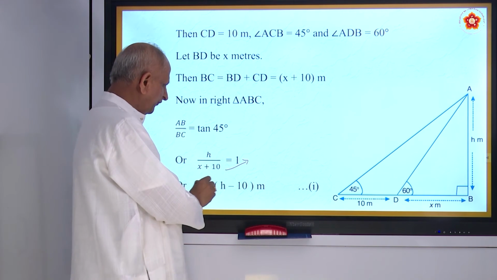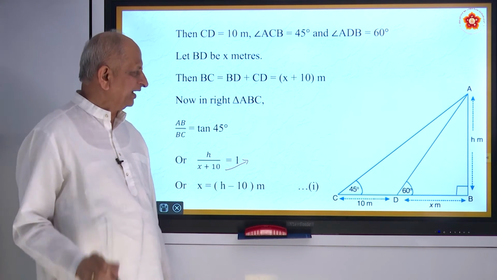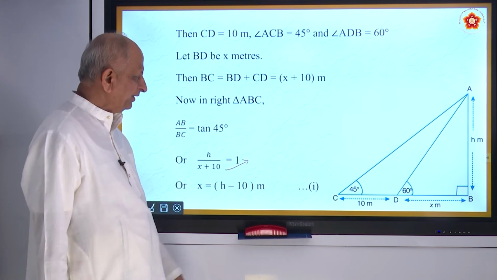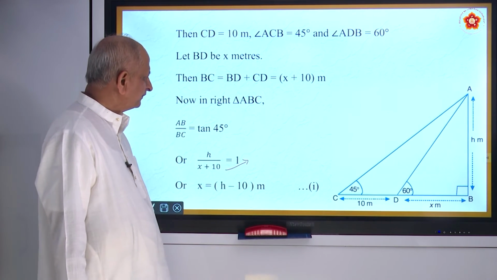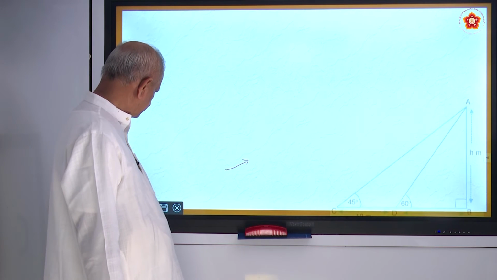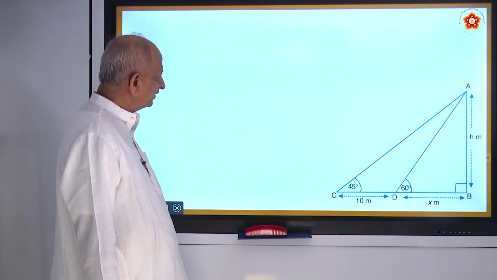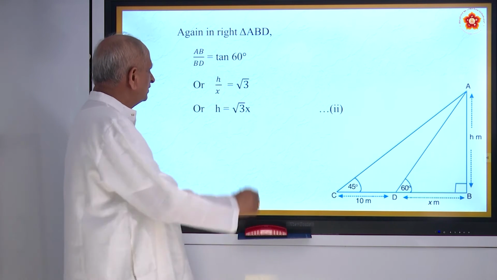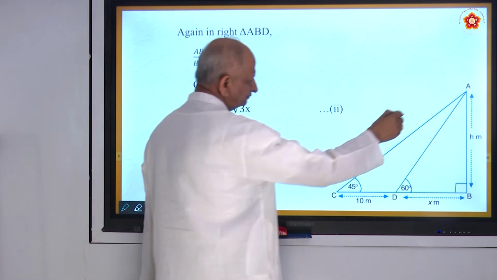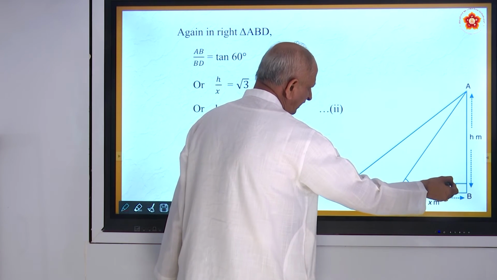Use this value of X in another relation. You must take the other triangle, ADB. Let us see what happens. In triangle ABD, the tan of 60. Why are you taking tan?